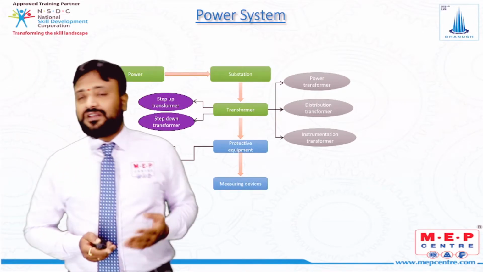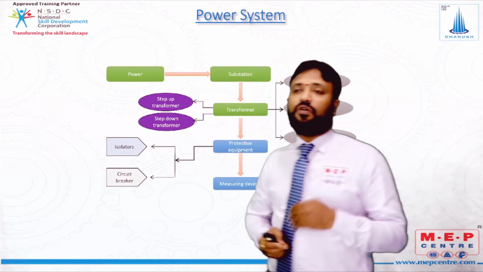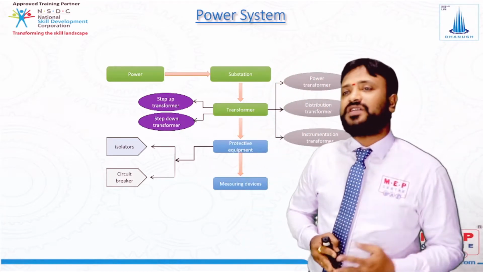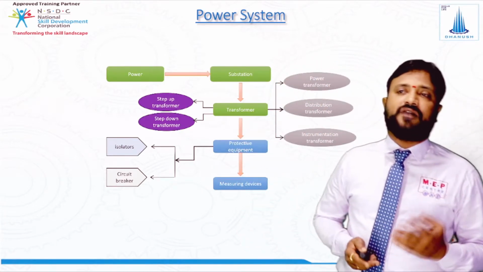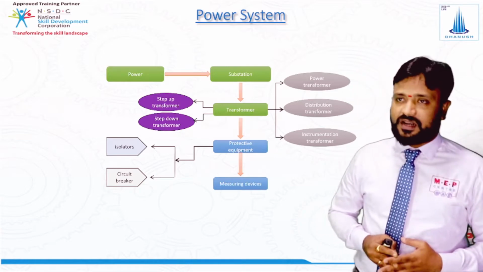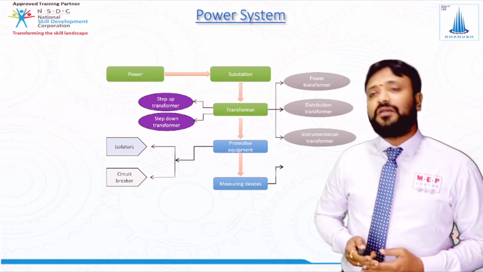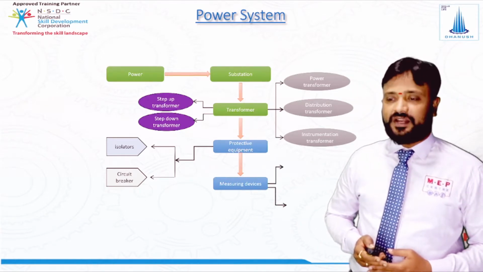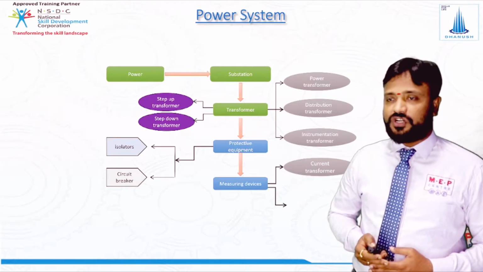Now after this, we have more equipment called measuring devices. So what are measuring devices? Measuring devices are nothing but the current transformer as well as the potential transformer. So we are going to study about the measuring devices, the CT and PT, current transformers as well as potential transformers.